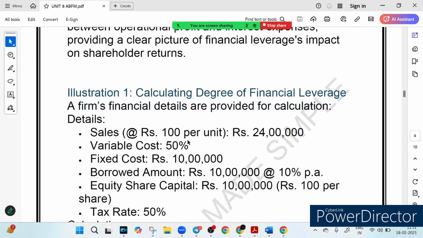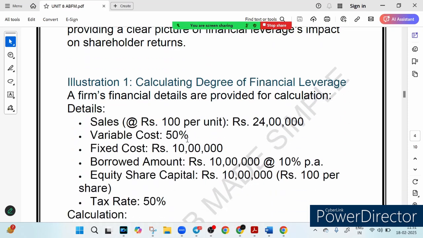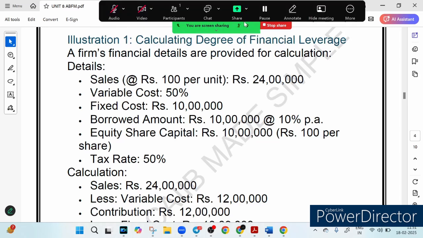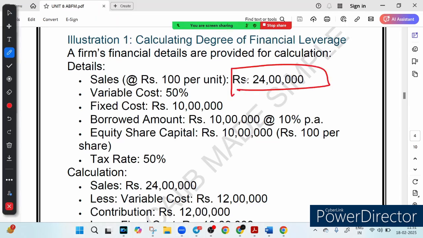So now let me illustrate some situation for you, so that it becomes crystal clear to you. So friends, today we are going to calculate the degree of financial leverage with a real example to show you exactly how it works. Ready to see how a small change in profit can make a big wave in earning? Let's dive in. Imagine you run a business and you have got all the numbers lined up. Here is what we know. Your sales are 24 lakh. You can see your sales are 24 lakh, right?